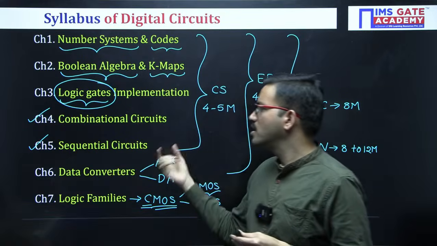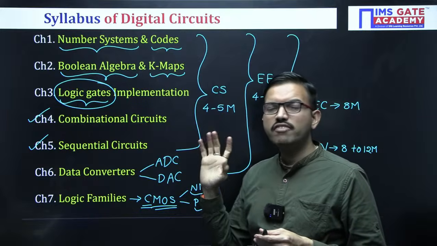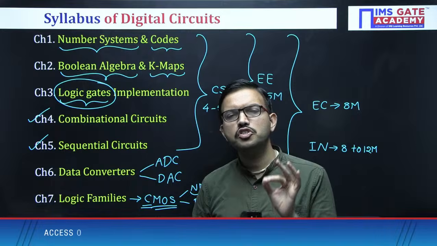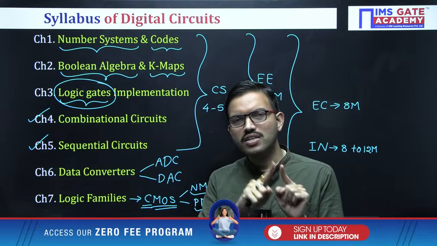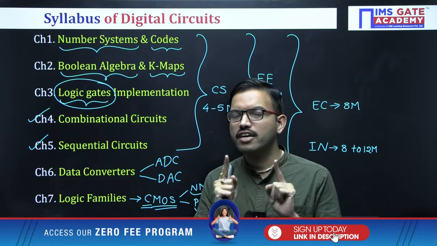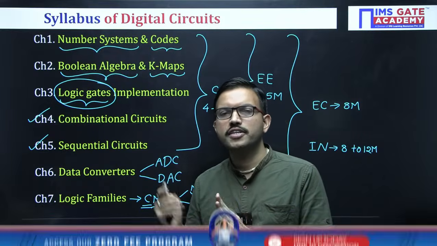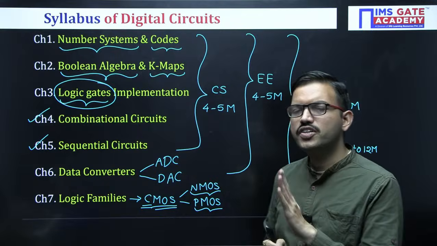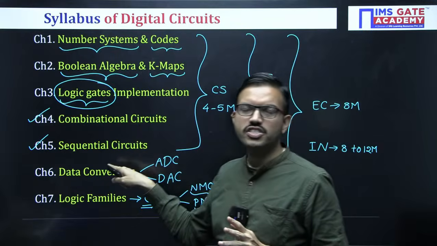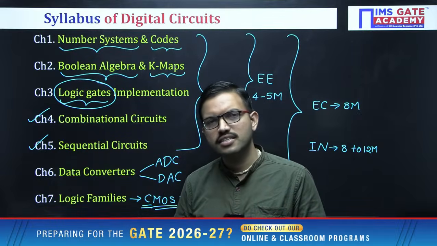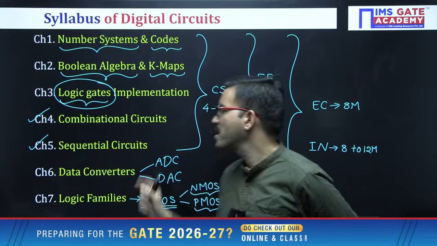While solving, especially when you have more than one flip-flop in the given circuit, first and foremost you should observe whether the clock signal is the same for all the flip-flops or whether different clock signals are there. That means for each flip-flop, the clock signal is different. If the clock signal is the same for all the flip-flops, it is a synchronous sequential circuit. If the clock signals are different for every flip-flop, then it is an asynchronous sequential circuit. Accordingly, you have to do the analysis.